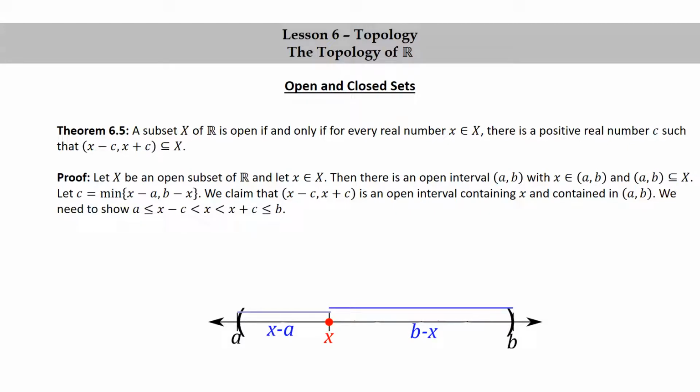To prove this claim, we need to show this sequence of inequalities: a is less than or equal to x minus c, which is less than x, which is less than x plus c, which is less than or equal to b. We're going to go through each of these inequalities one at a time, and that will show both that x is between x minus c and x plus c, which means that it's in the open interval, and also that a is less than or equal to x minus c, and x plus c is less than or equal to b, which gives us the other part, that (x − c, x + c) is a subset of (a, b).